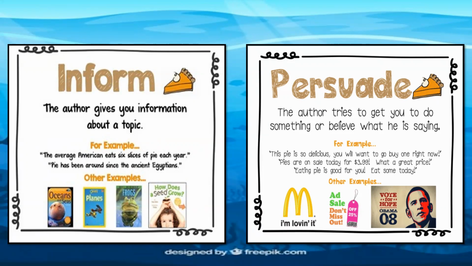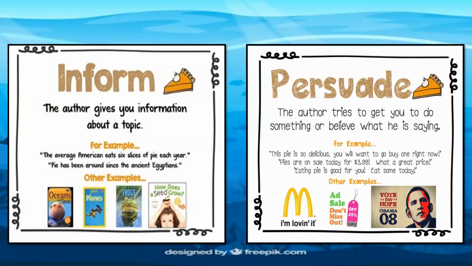Pie has been around since the ancient Egyptians. As you can see in this example, we are reading information about pie and the history of pie. And we have other examples, such as books that provide information about different topics, for example, frogs, how does a seed grow, plains, or oceans and seas.